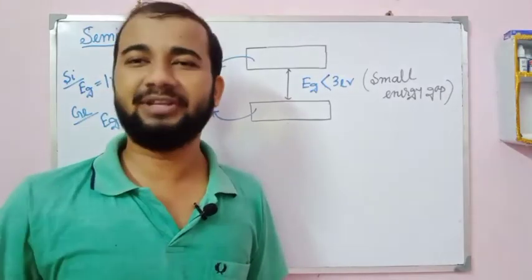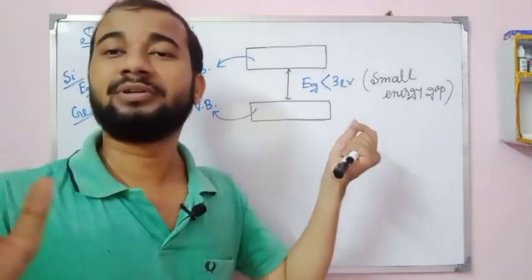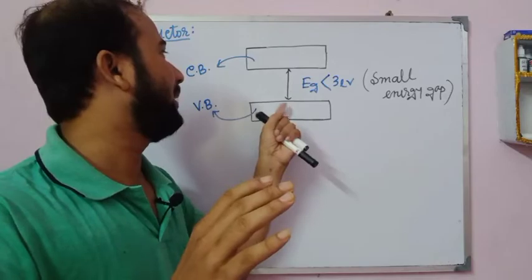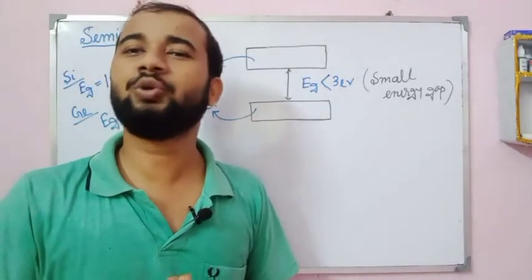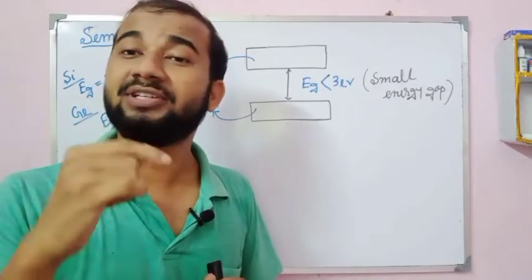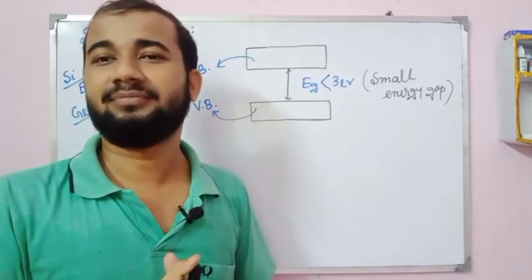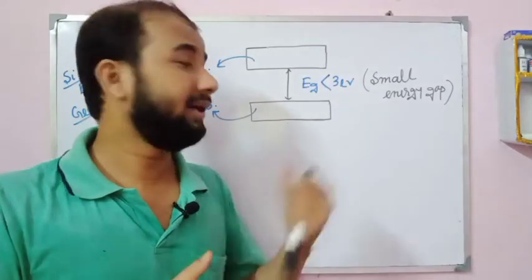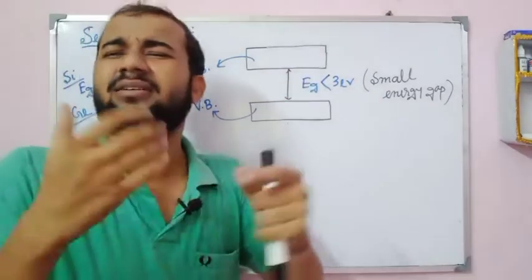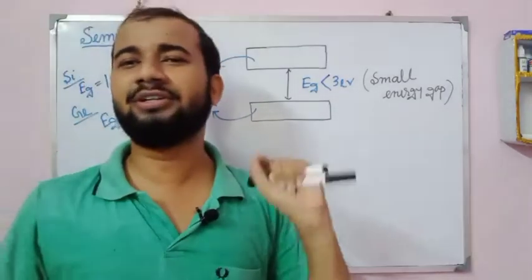At 0 Kelvin temperature, they cannot carry current. The electrons are unable to jump from the valence band to the conduction band. That is why conductivity is 0 at 0 Kelvin temperature. When temperature increases, they start carrying current, and time by time it increases. This is for the semiconductor. Now I have to write this point shortly.